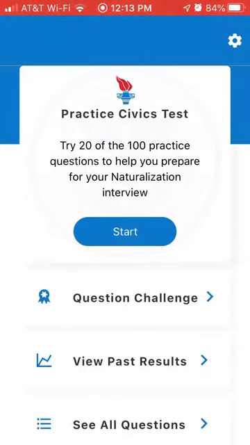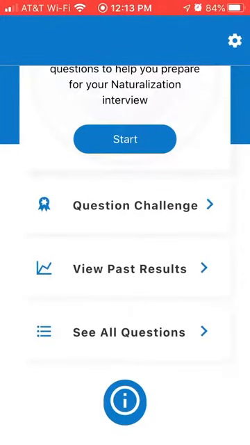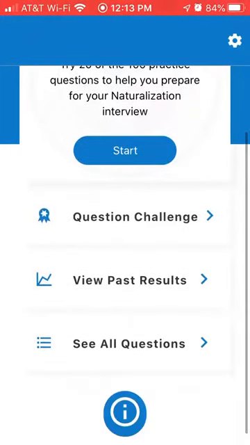I think that this could be a great app to be used for a government class or U.S. history class where you want to teach students about how difficult the process is to become a citizen if you weren't someone who was born a citizen. So within this app, you can find a lot of great information.